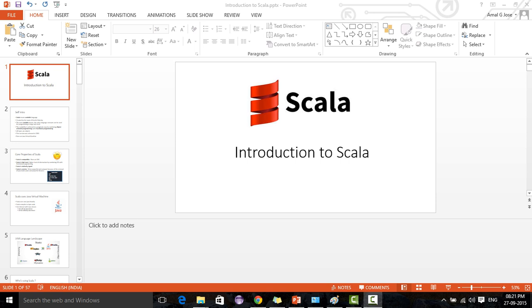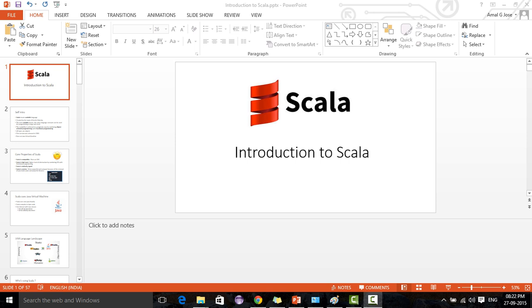So the word Scala, why the name Scala? The reason behind the name is that Scala is a scalable programming language because it can be used for writing small programs as well as large scale programs. The Scala team developed this language from the learnings they got from existing programming languages. It's actually an abstract programming language that can be used for programming large scale applications.